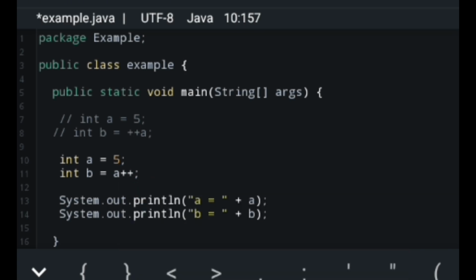So here, b is assigned 5 first, then a becomes 6. So in my calculations, a would be 6. Then since b took the value first, b will be 5. Let us check first.